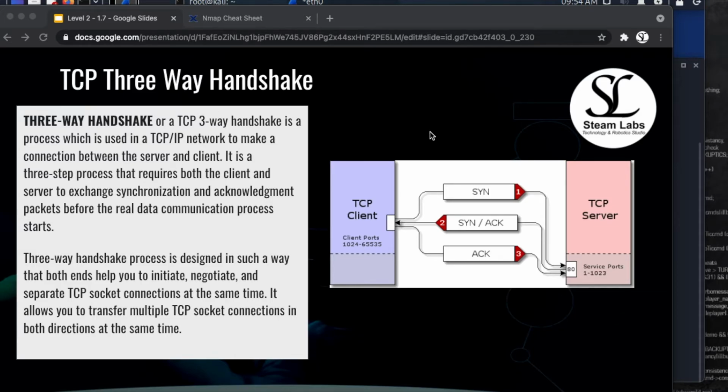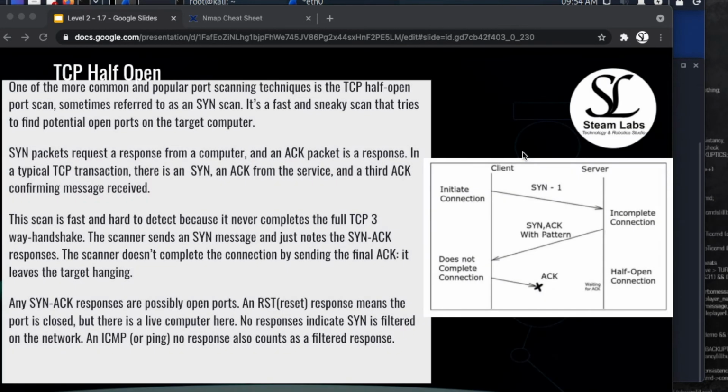Now, we are referring to this last slide here, which is a TCP half-open port scan. And this is different to a three-way handshake because we never send back that acknowledgement. So the connection is never complete. We are going to use this scan to identify potential ports which are open on a target computer, and we don't want this to be picked up by a network administrator, or flagged by a piece of software on a network to say somebody is scanning our network and looking for open ports.